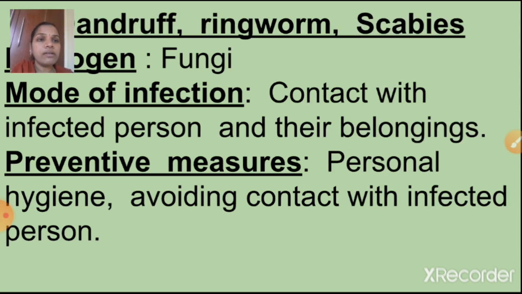Next one is dandruff, ringworm, scabies. The pathogen is fungi. These are fungal diseases. Mode of infection: contact with an infected person and their belongings. Preventive measures: personal hygiene, avoiding contact with an infected person. Okay, I hope you understood.